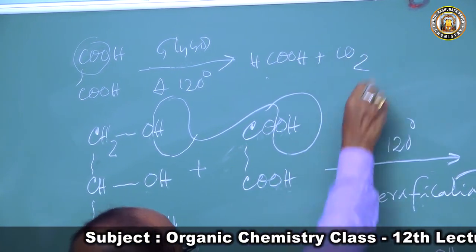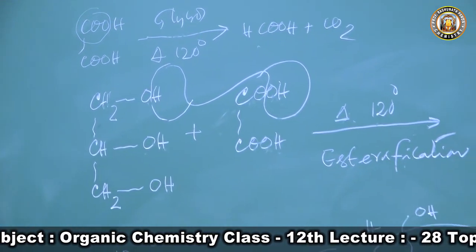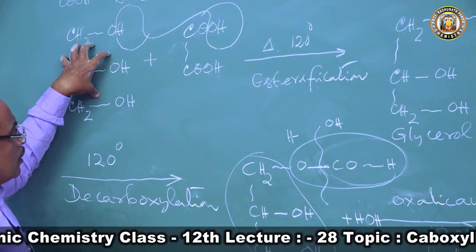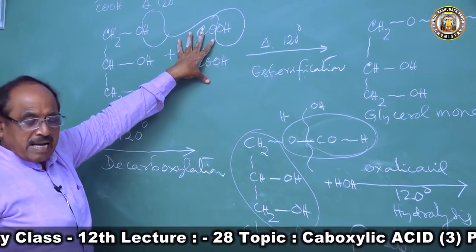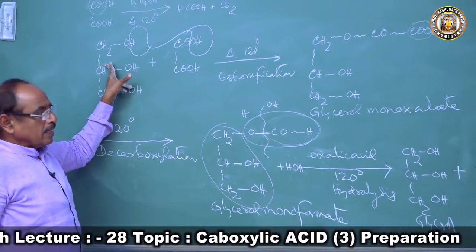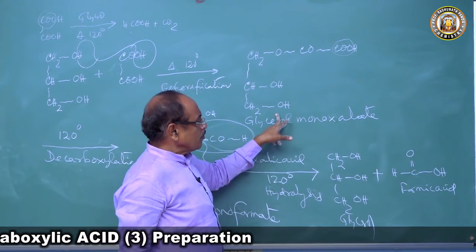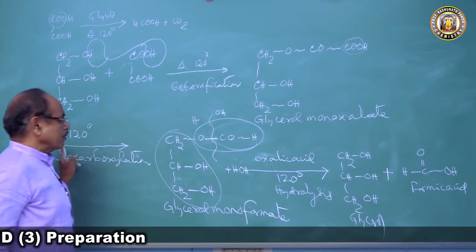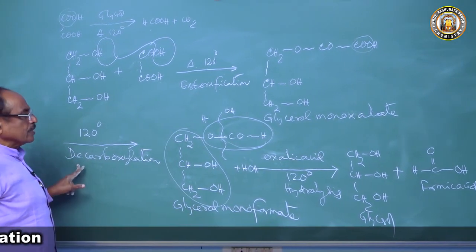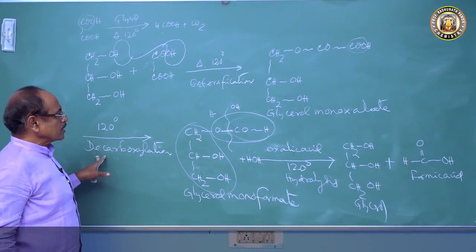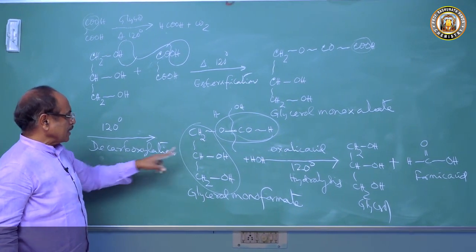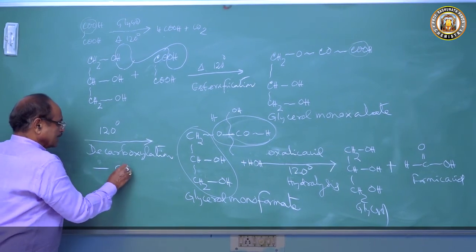Exactly the same thing is happening. We take glycerol and heat with oxalic acid; in the first step one molecule reacts and forms glycerol monooxalate. Glycerol monooxalate on heating to 120 degrees centigrade undergoes decarboxylation, losing a molecule of carbon dioxide.